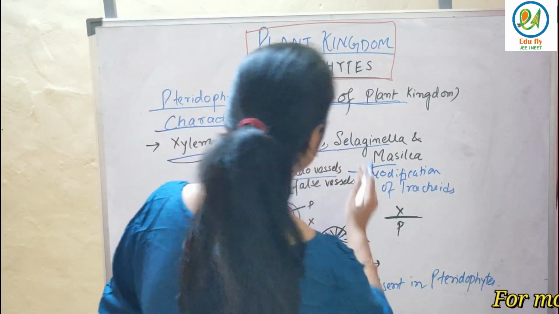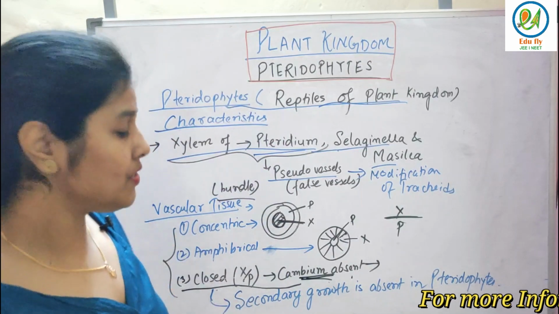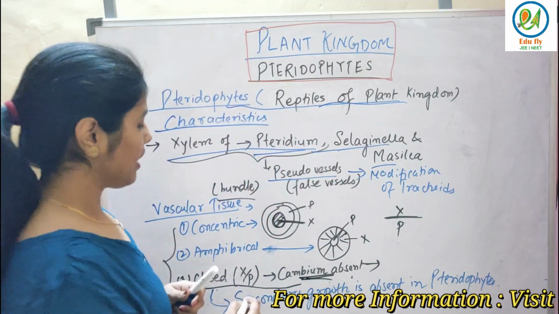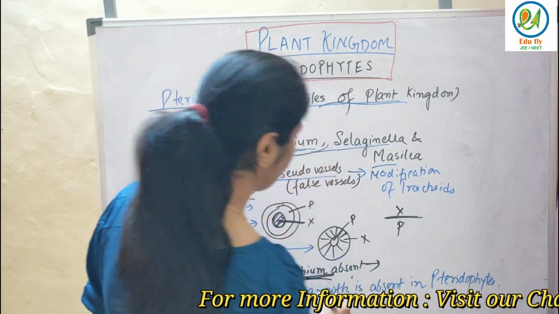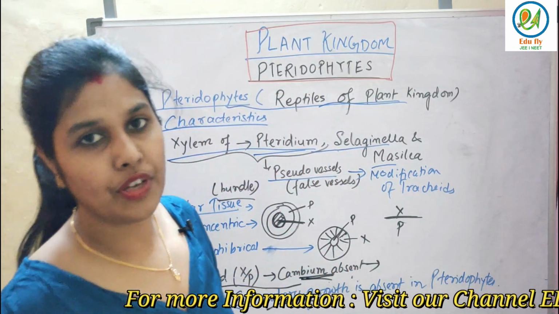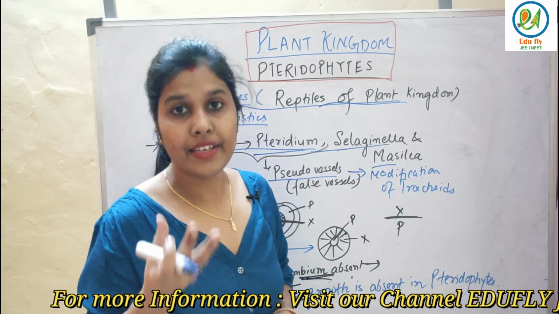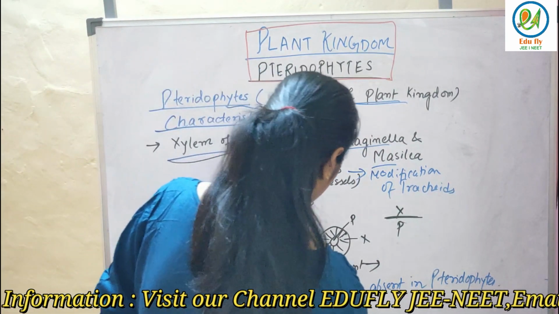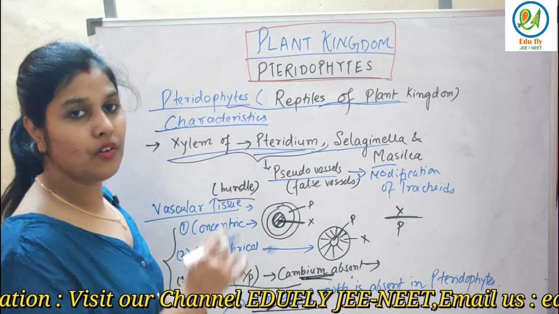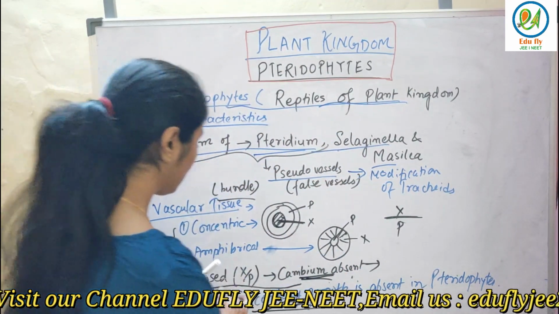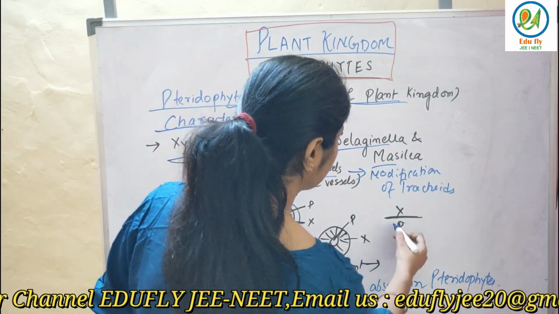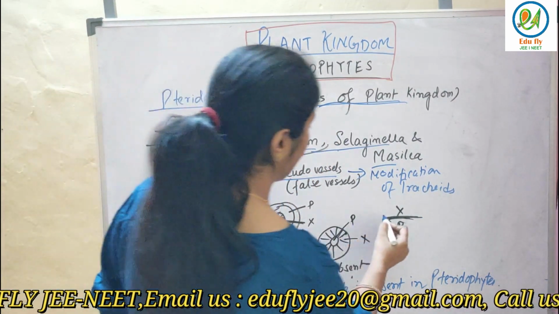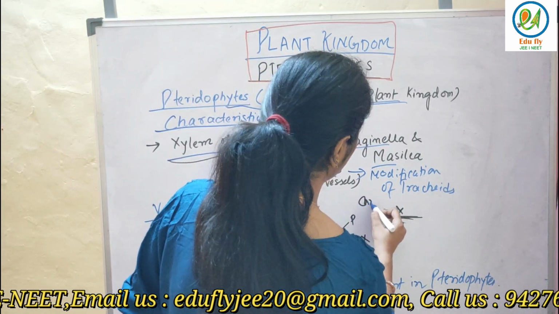So cambium is absent in case of pteridophytes, and that's the reason that secondary growth is absent in case of pteridophytes. Now see, what happens in secondary growth is that after first season of any plant, the thickness of stem and root increases. So that doesn't happen in case of pteridophytes. So closed means there is no dividing layer that separates xylem and phloem, that is nothing but cambium.